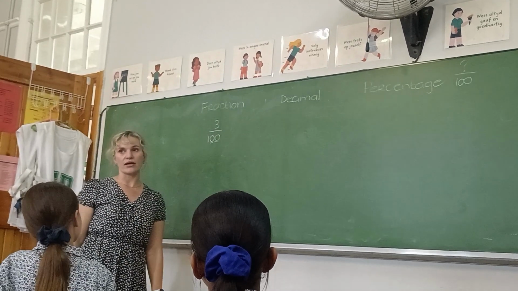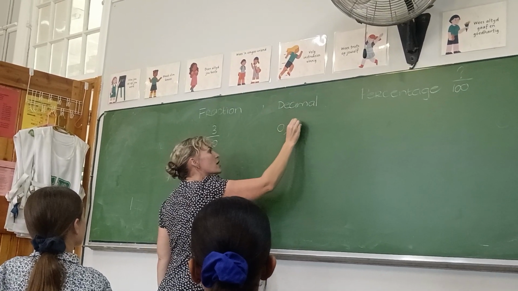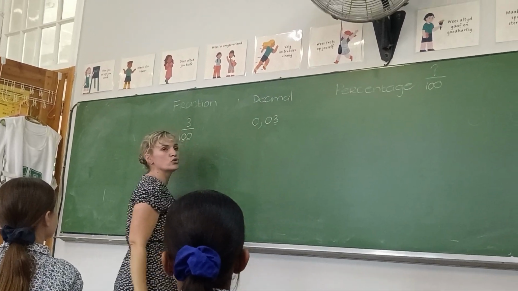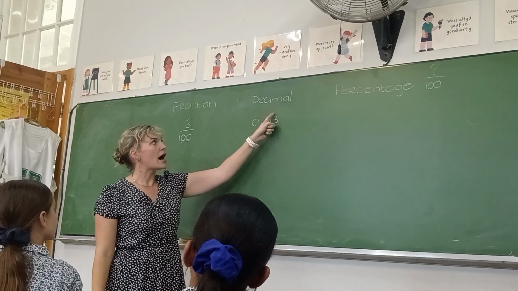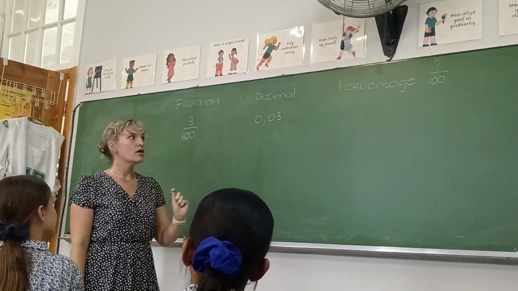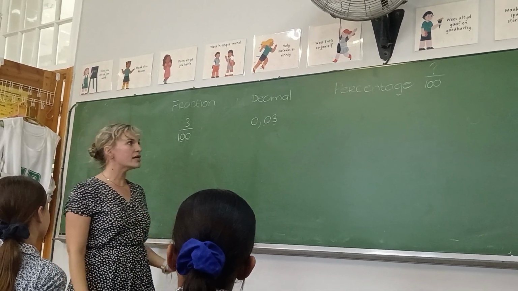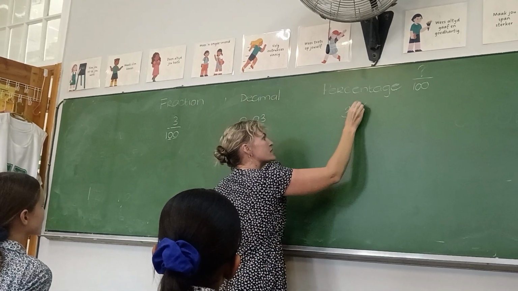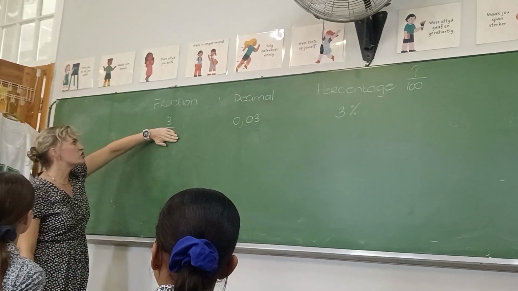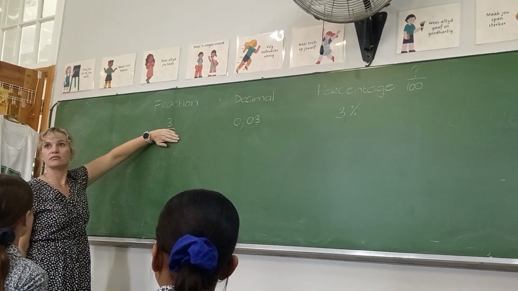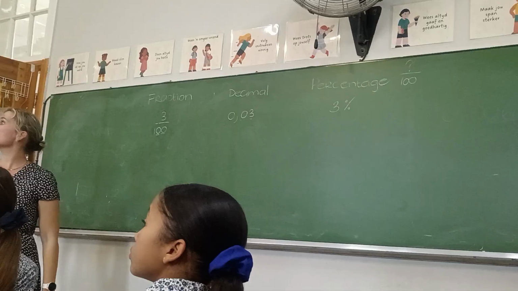So, hoe gaan ek dit nou skryf? Annika? 0,03. Now there is 2 numbers. And if the 3 is in the 100th position, what is the percentage going to be? 3 out of 100, so 3%. This fraction is already out of 100. So you just write that as percentage. Maak dit sin? Yes. Okay. Easy. Okay, let's do the next one.